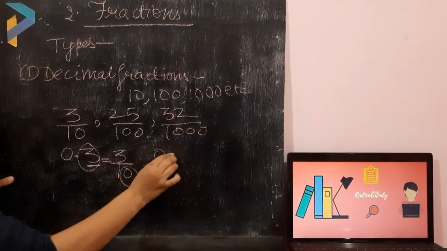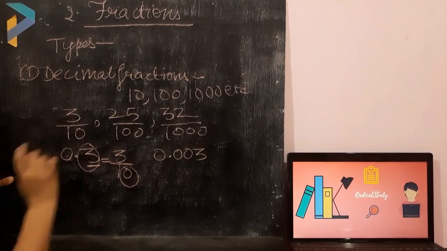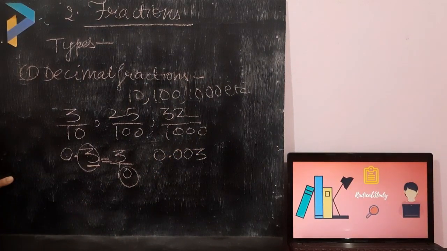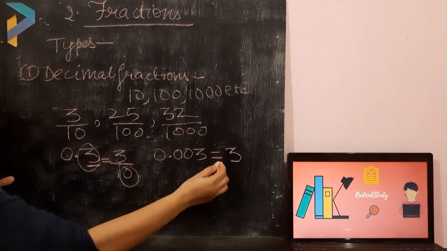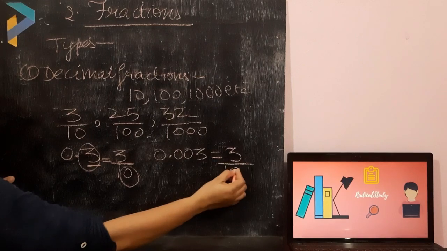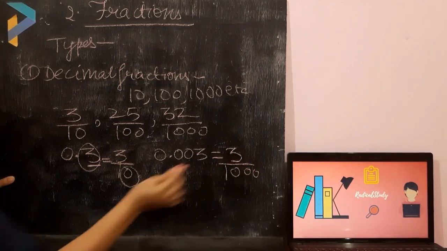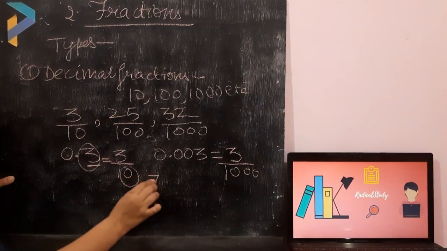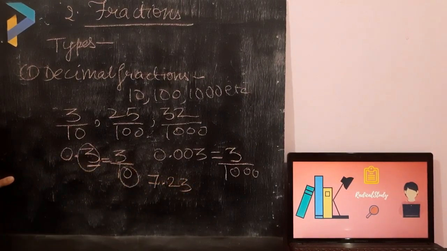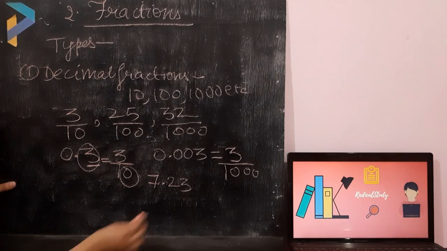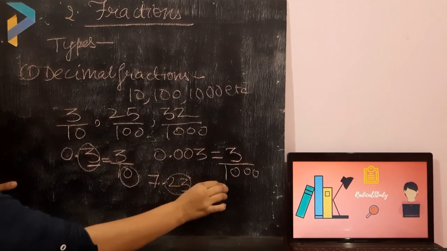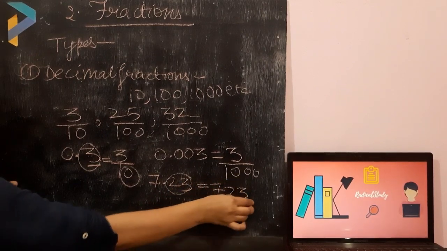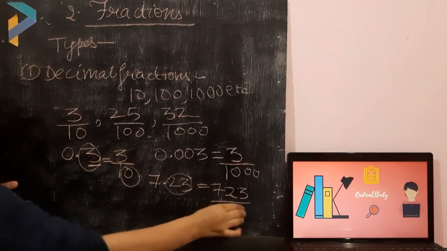If it would have been 0.003, then how would I have expressed it? There are 3 digits after the point, so it will be 1, 2, 3 zeros: 3 upon 1000. If a number is like 7.23, how do we express it in fractions? There are 2 digits after the point, so it will be expressed as 723 upon 100.